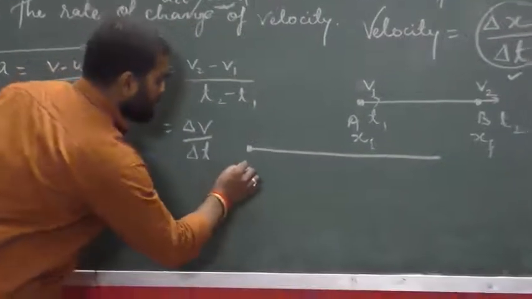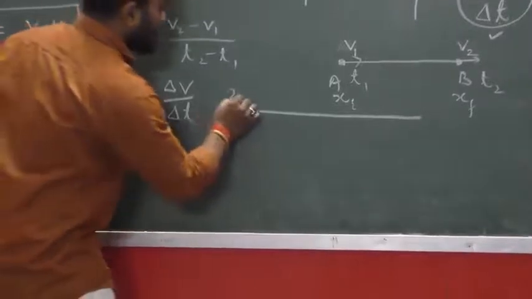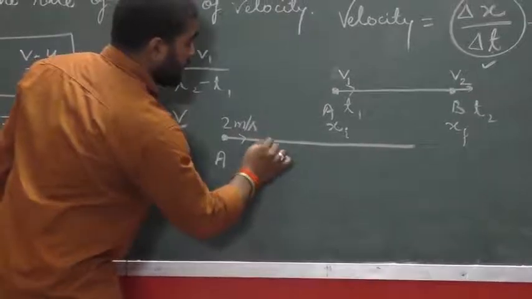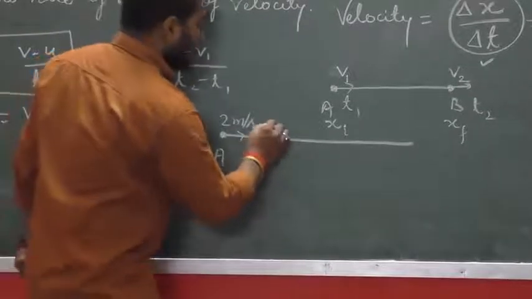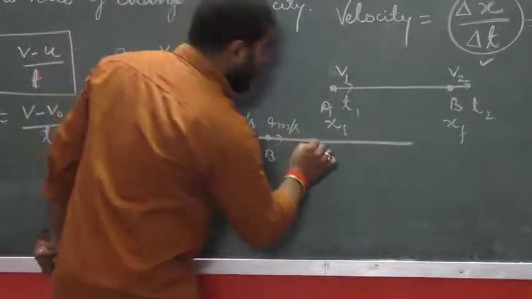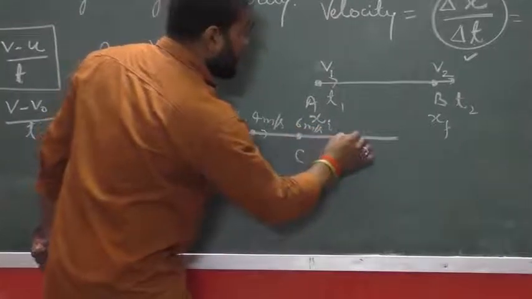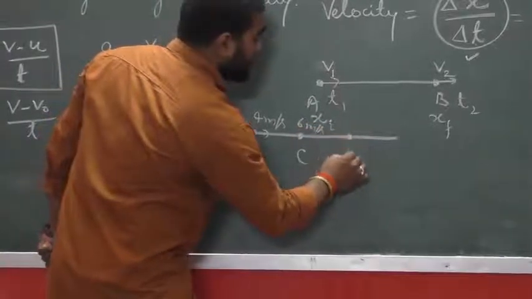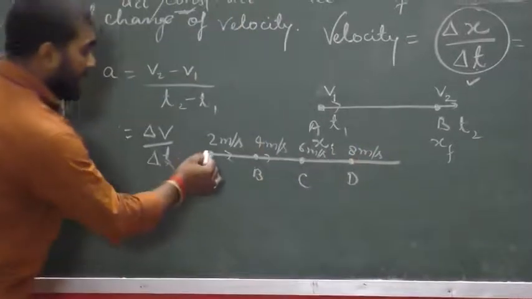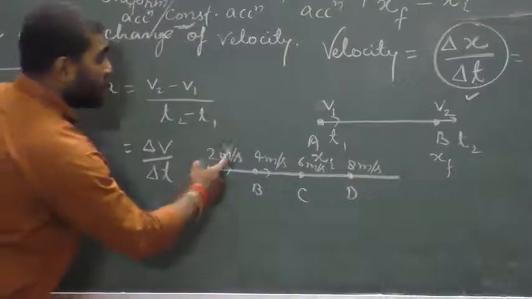Let us suppose at point A the velocity of the body is 2 meter per second. At point B its velocity is 4 meter per second. At point C its velocity is 6 meter per second. At point D its velocity is 8 meter per second. In every second the body is increasing its velocity by 2 meter per second.